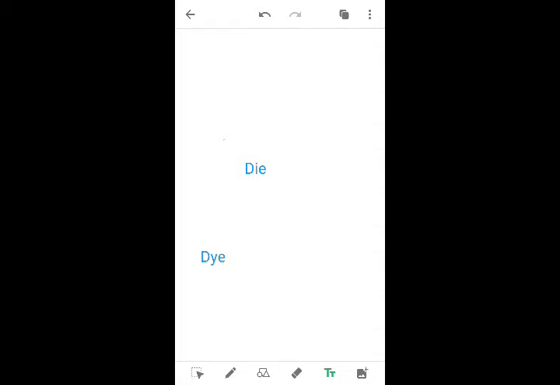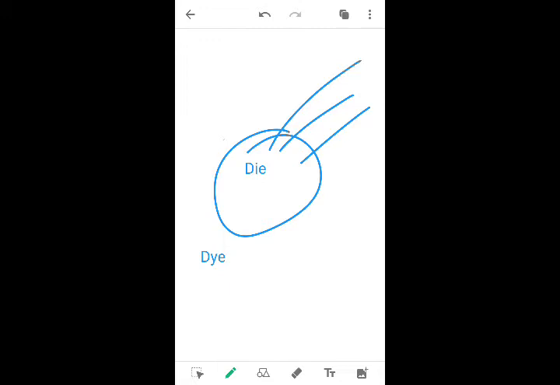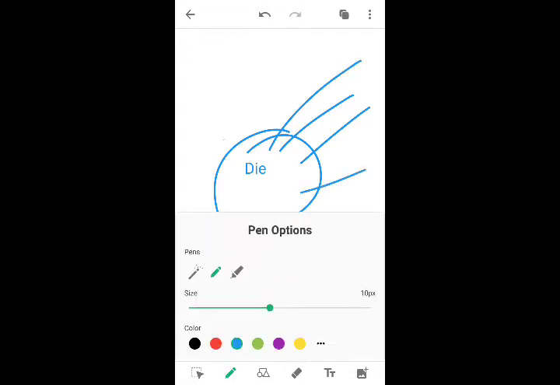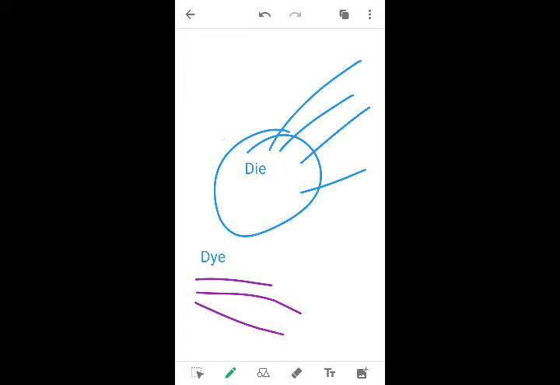Die is something expired, no more, decayed, finished. Next, this dye is color.